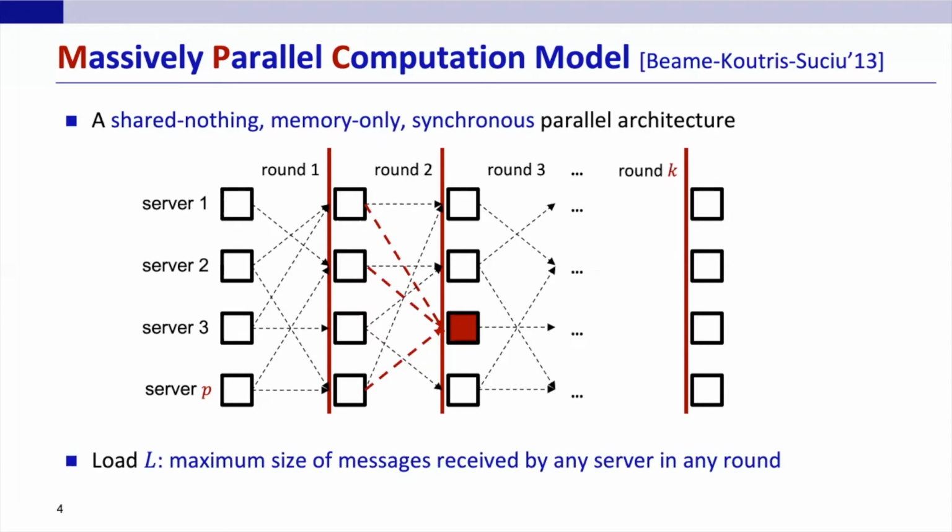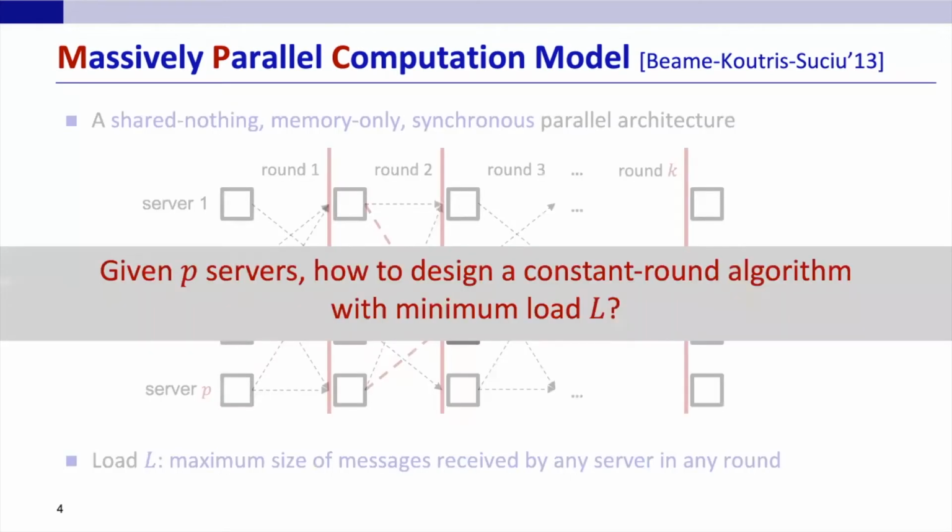As global synchronization is very expensive, we only consider algorithms running in a constant number of rounds. Then the question is, given a query, a distributed database, and P servers, how to design a constant round algorithm achieving the minimum load?